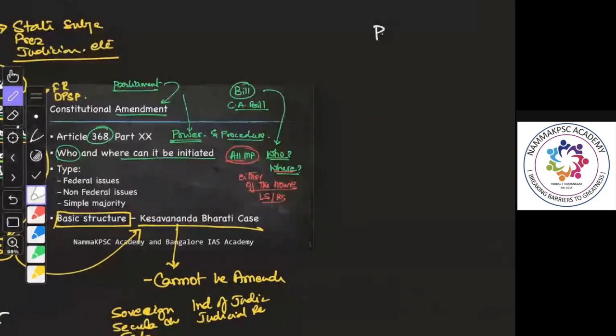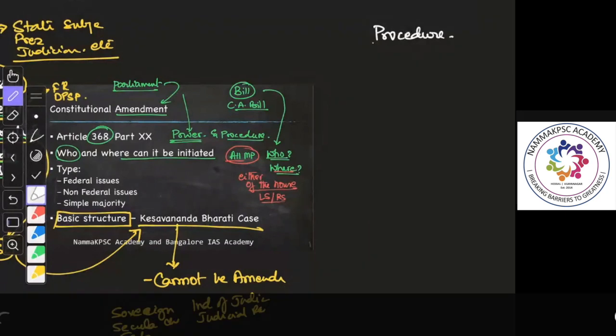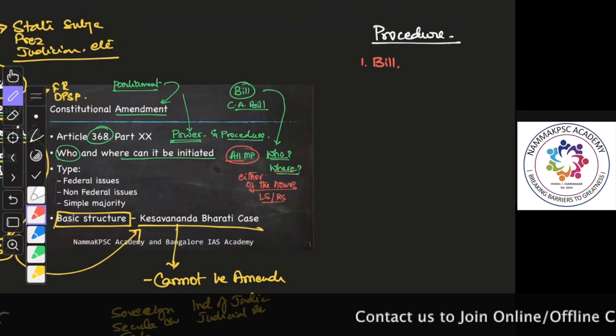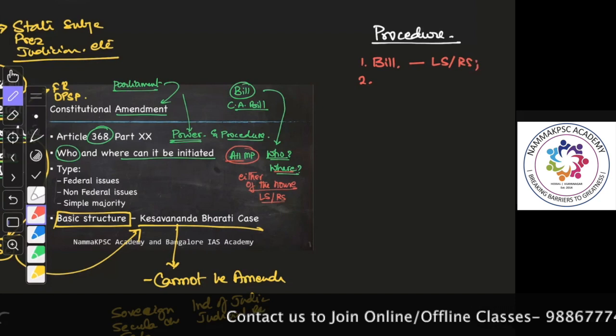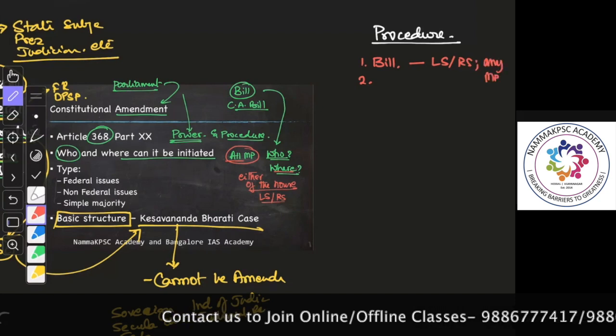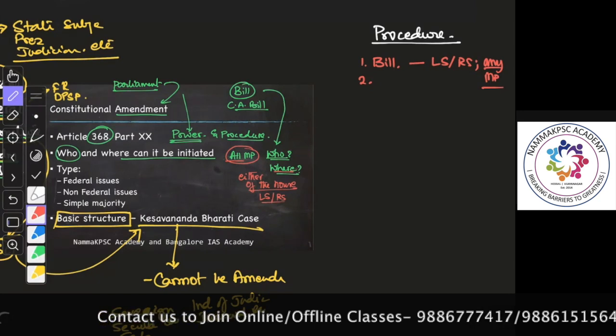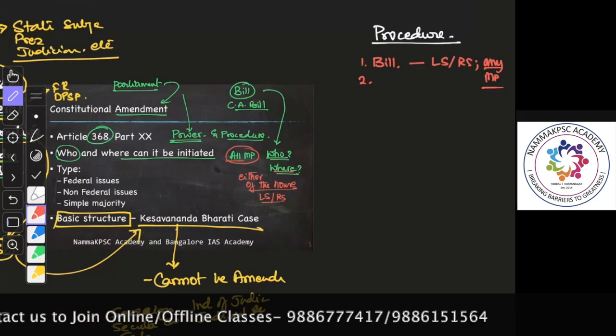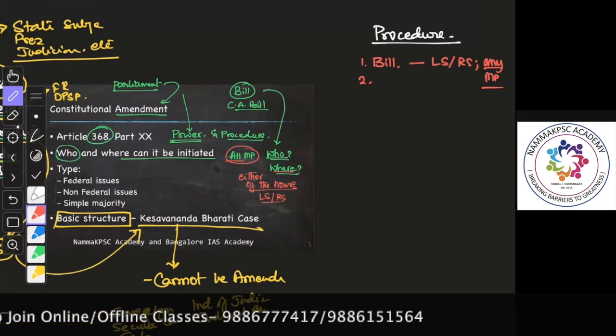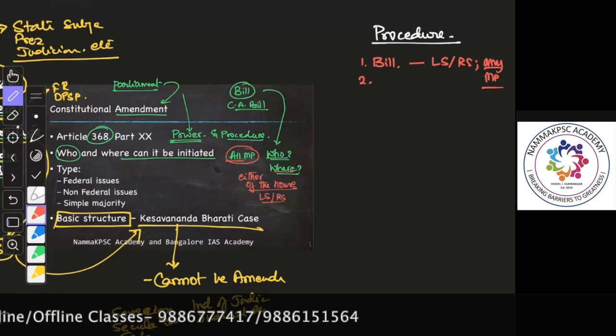Now let's talk about the procedure, very simple. First, for any amendment of the constitution, a bill has to be introduced. The bill can be introduced in Lok Sabha or Rajya Sabha, by any member of parliament. The stages are the same as that of an ordinary bill, in the sense that first the bill is tabled, then it goes to the second stage, that is the second reading. In the second reading, general discussion is done.